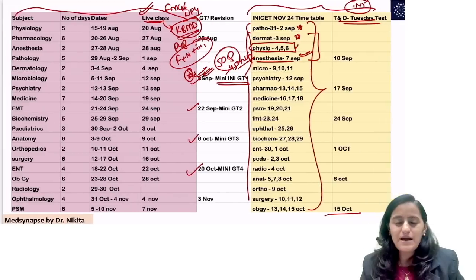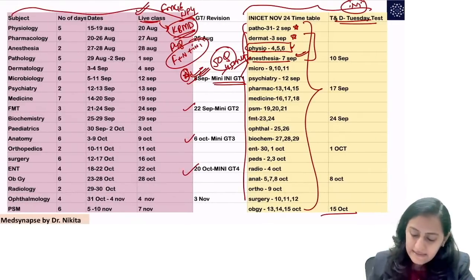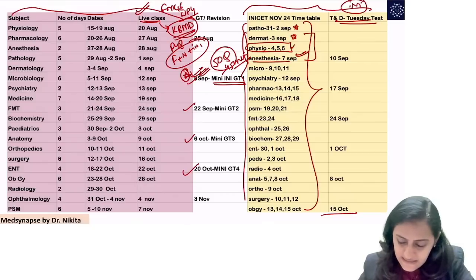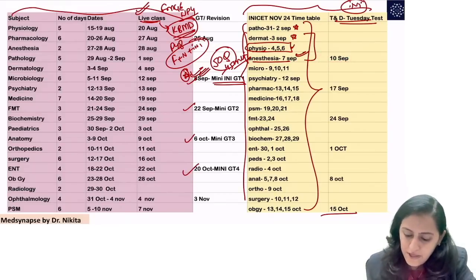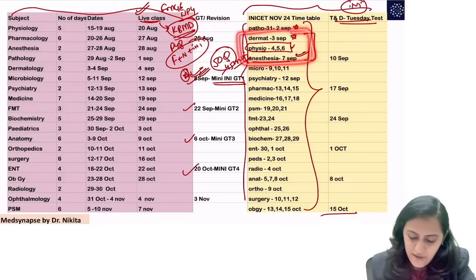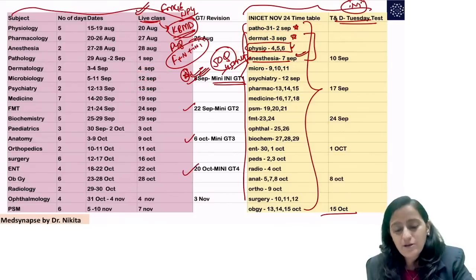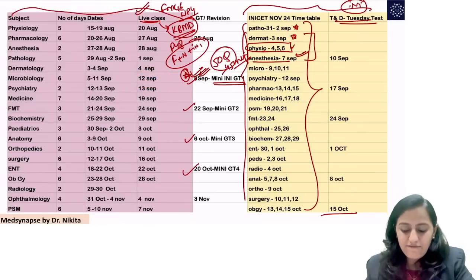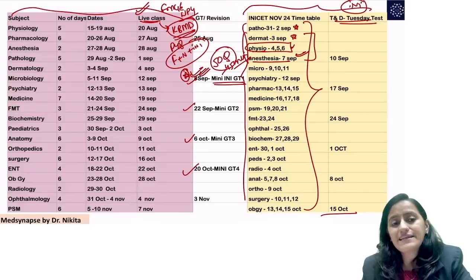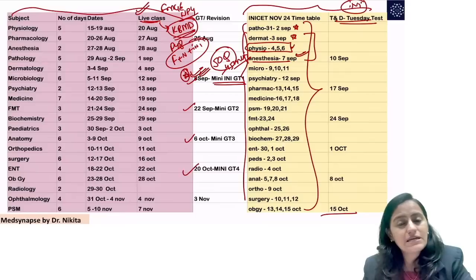Right, so that was about the INICET timetable that we had. The next live class that we are going to have is 10 of September, where you will have these three subjects: dermat, physio, anesthesia. And then we will have 12 September microbiology. Right, so that's the plan, and we will have the mini GT discussion, at least a part, on 11th of September. We'll do the mini INICET GT of 8th discussion on 11th.